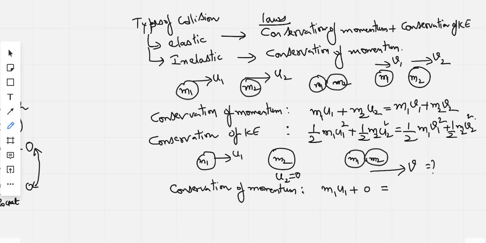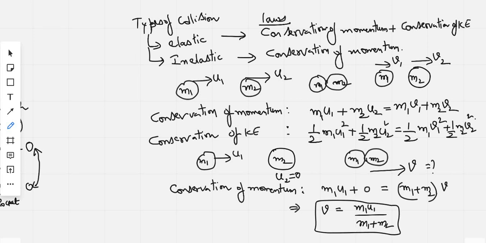This equals, after the collision, both stick together, so the total momentum is the total mass of the two bodies, m1 plus m2, moving with common velocity v. Hence the formula for v becomes m1 u1 divided by m1 plus m2. So that's how we can find the common velocity in inelastic collision.